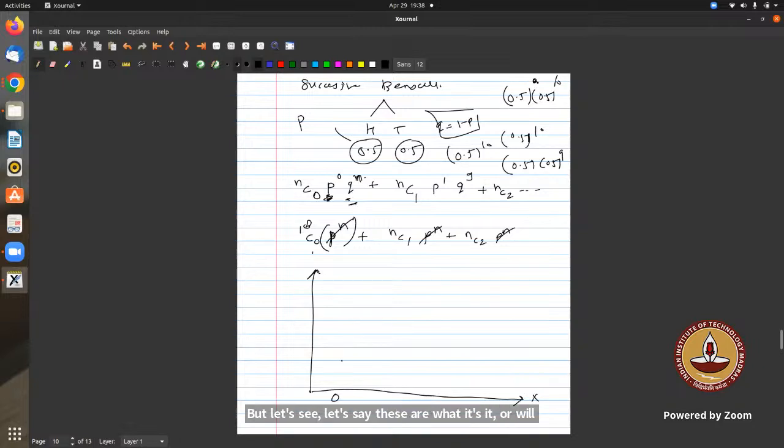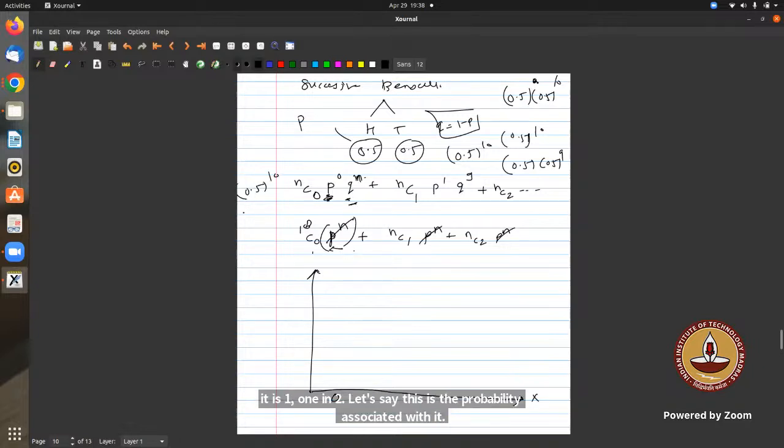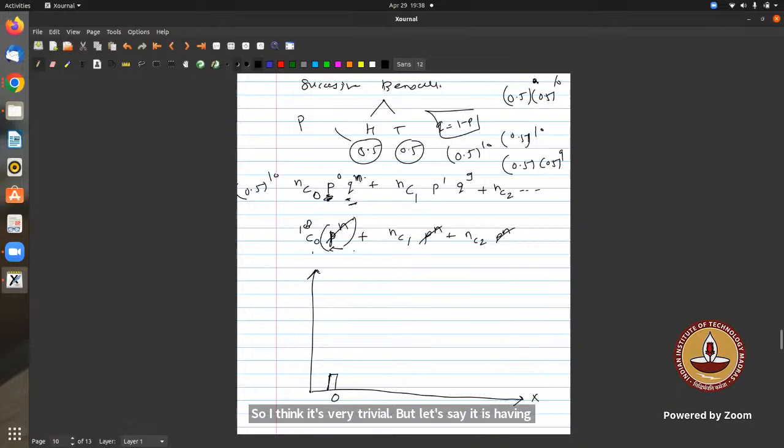When I have x equals 0, that is nC0, it is 1 into the probability associated with it, 0.5 to the power 10. So it has some bar. It's 1, 2, 3, 4, 5, 6, 7, 8, 9, and 10. What about 10? What is 10C10?